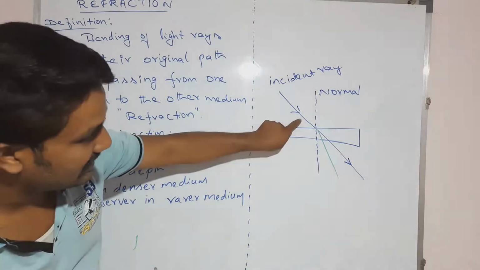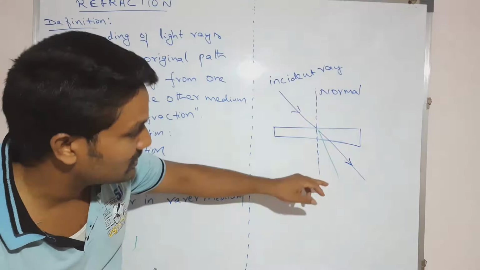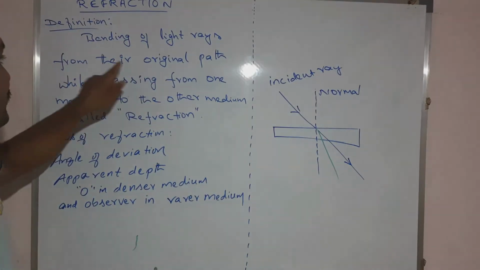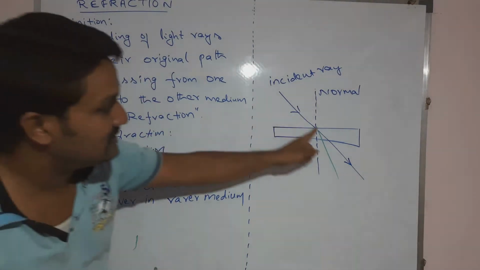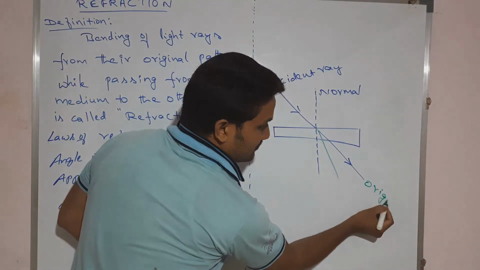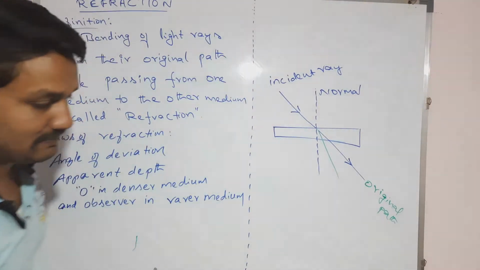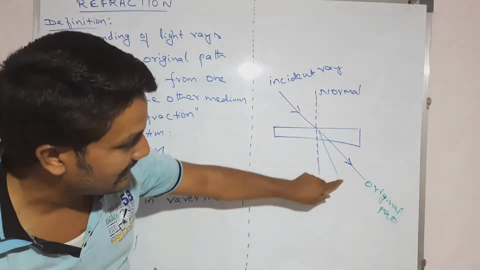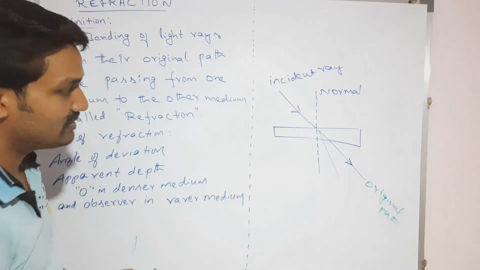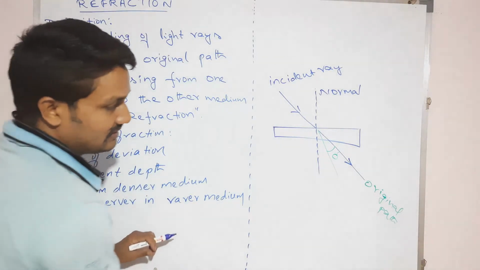The light ray bends towards the normal or away from the normal, from its original path. This is the original path. From this original path it gets deviated. How much deviation takes place? Let this deviation be delta.